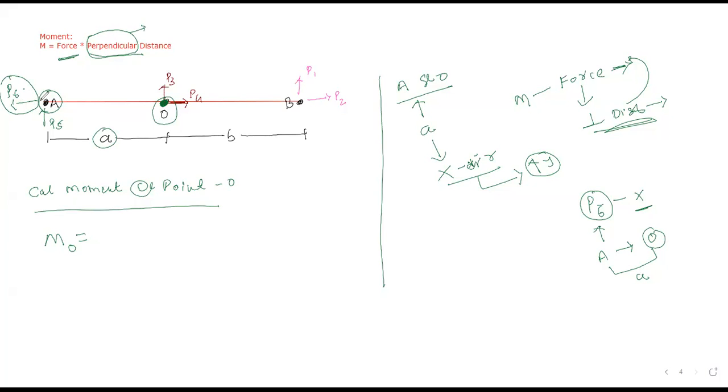I want more answers. Dixit, please give me an answer. I repeated it for you because you gave a wrong answer. Think, in which direction does the P6 force act? x. In which direction is the A distance? x. So now this distance becomes parallel. Now tell me, as per the definition, is the P6 force capable of creating a moment? Will a moment come now?